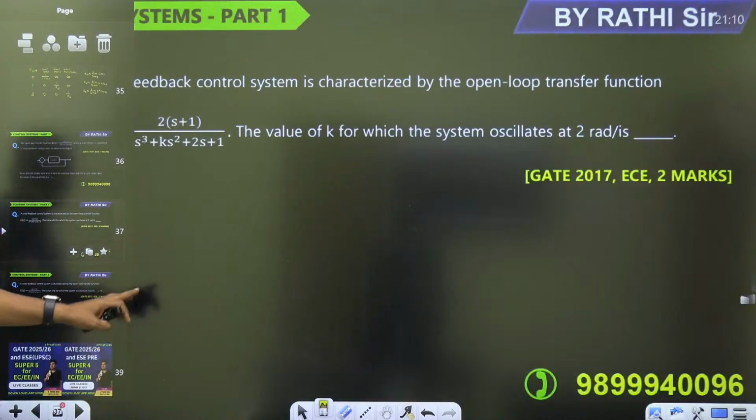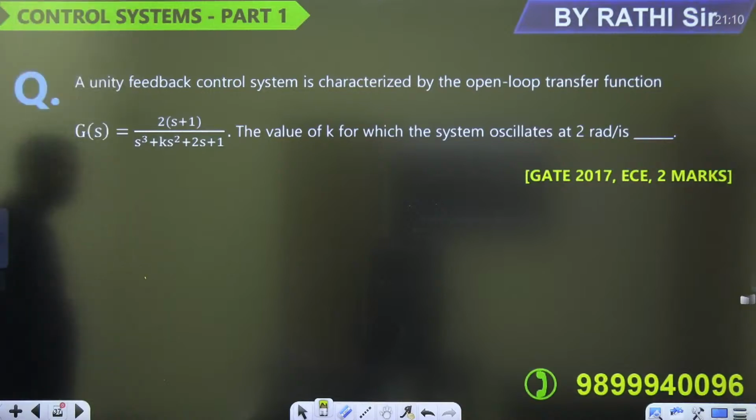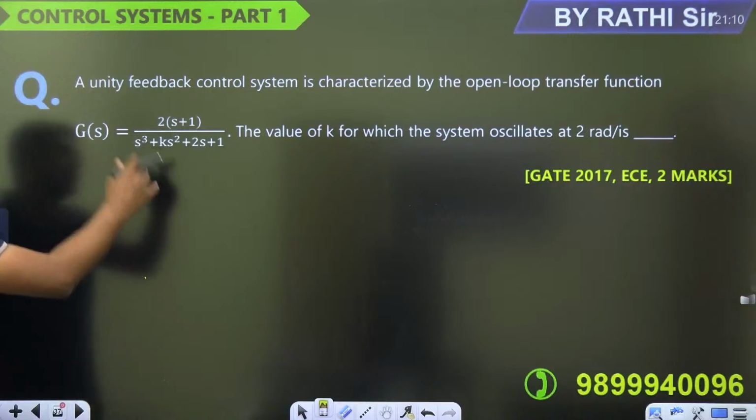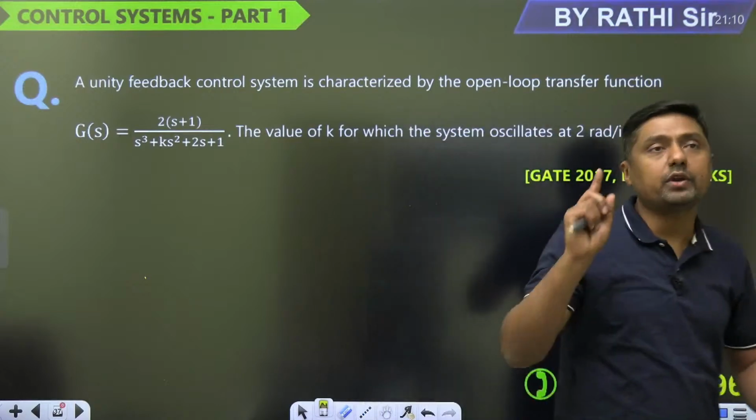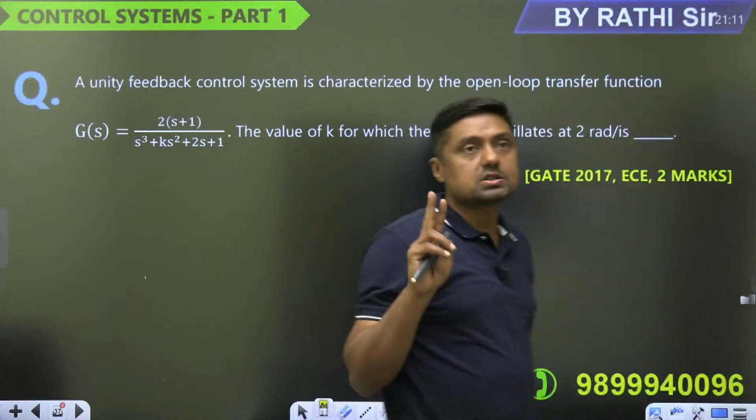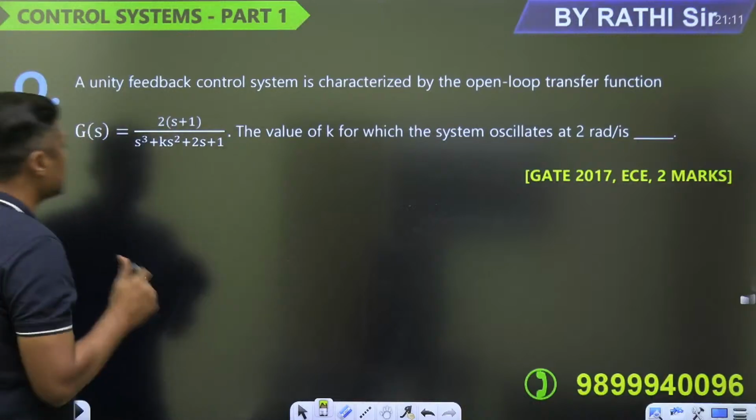Next question, this is the last question. A unity feedback control system is characterized by the open loop transfer function. This is the open loop transfer function. Find the value of k for which the system oscillates at 2 radian per second, omega.